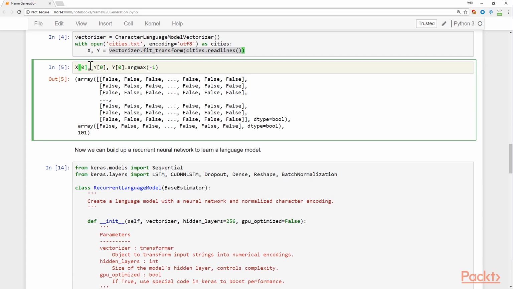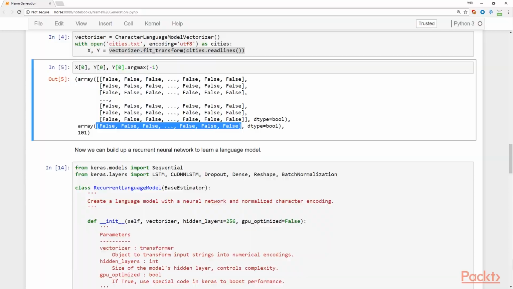The X's and the Y's are a bunch of one-hot arrays. So you can see the array below for the X, it's a matrix, so it has a bunch of false values because there will really only be one true value per column. And then on the outputs, the array, again, there'll only be one true value. In this case, 101 is the character that we're seeing here from the first array. And this is the encoding that we're going to be using. So we're going to be predicting from a one-hot encoding of characters as a context